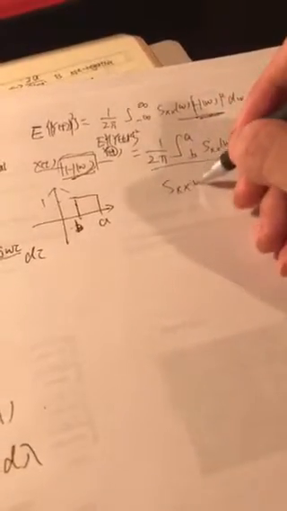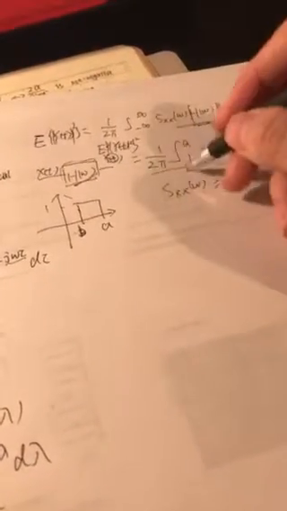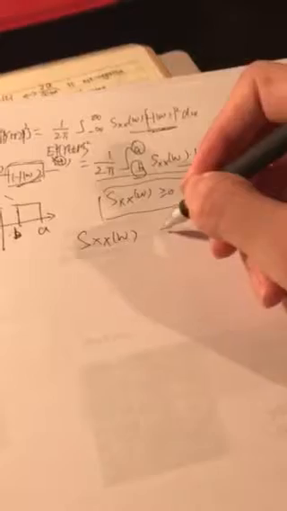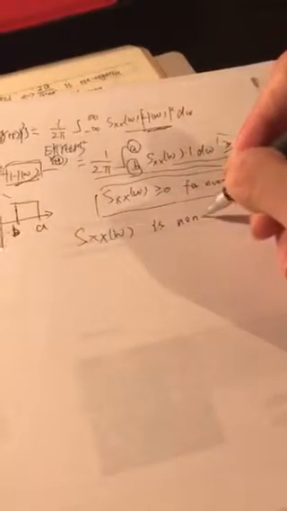So we can know that Sxx(omega) must be bigger than 0 for every omega, since it is satisfied for any B and any A. So we can get that Sxx(omega) is non-negative.